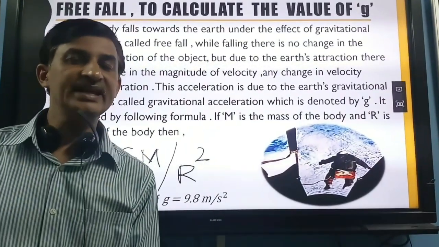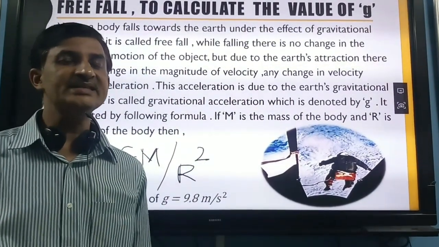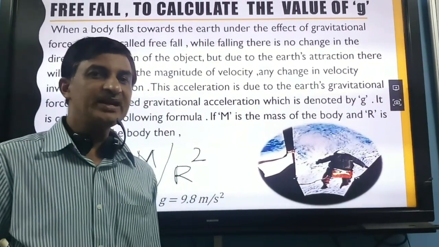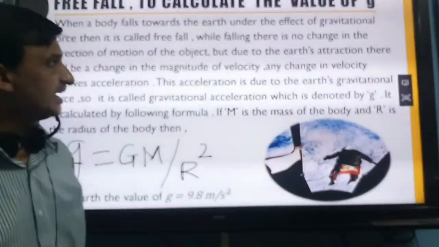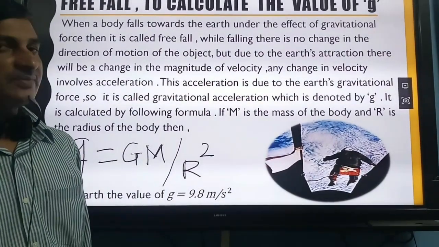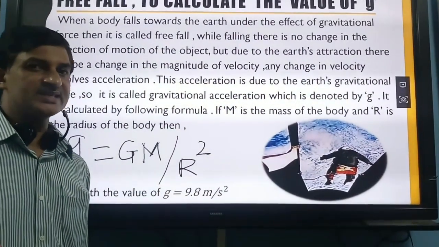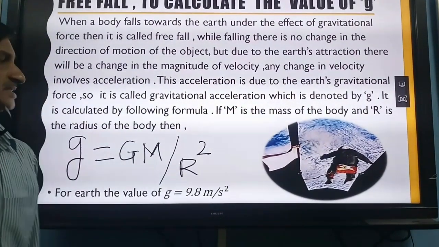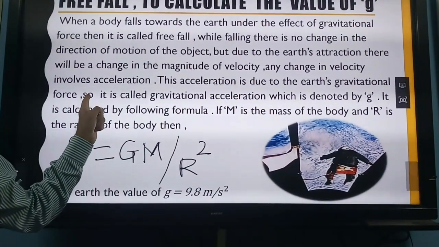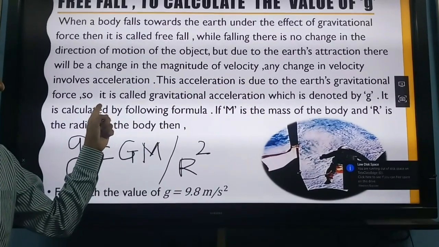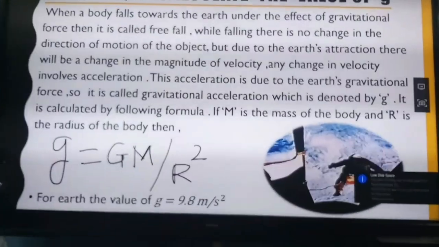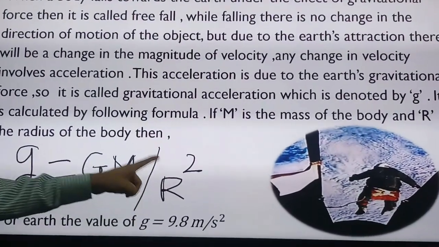Then its velocity increases continuously, meaning the speed of this ball increases continuously. That's why acceleration is produced in it. The acceleration which is produced in this is due to gravity or gravitation. That's why this is gravitational acceleration, and it is calculated by this formula.